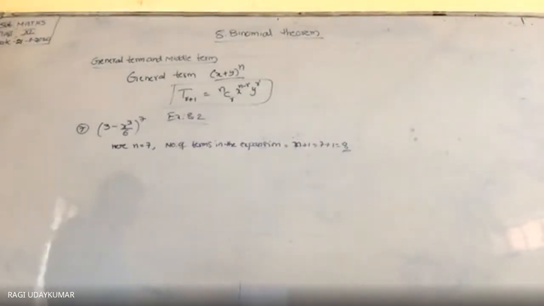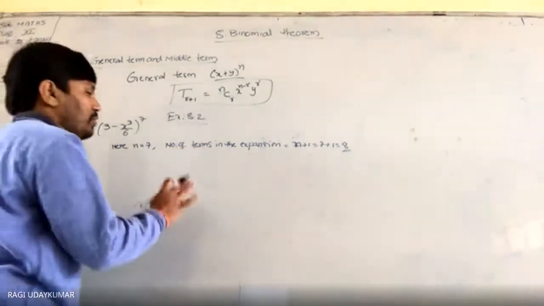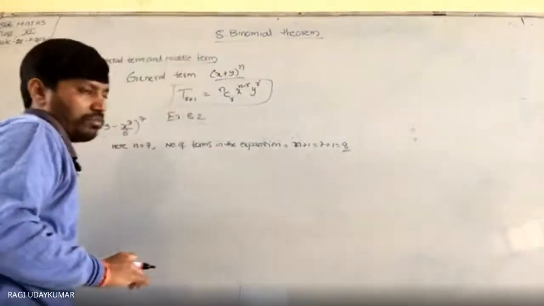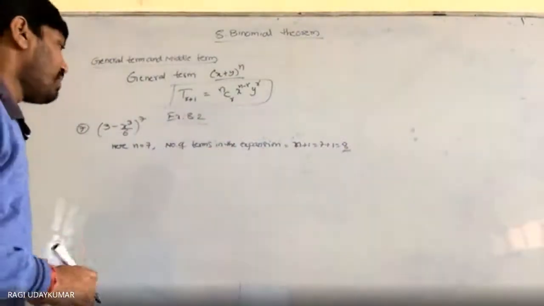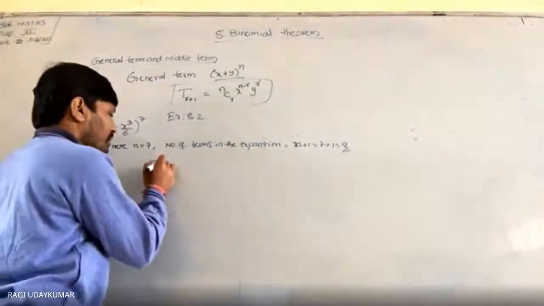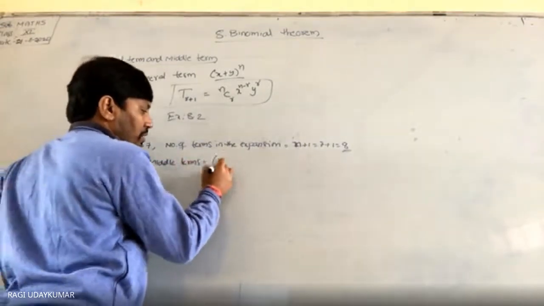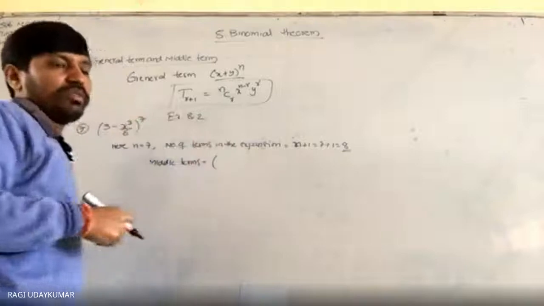Okay? Eight terms will be there. So when there are an even number of terms, what are the middle terms? Directly you can write the middle terms. Two middle terms will be there. So what are those?